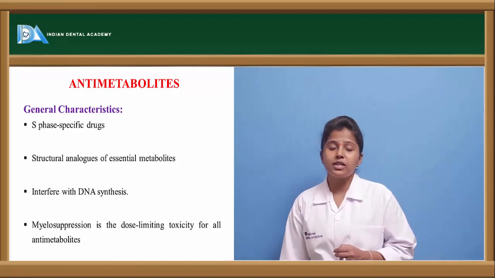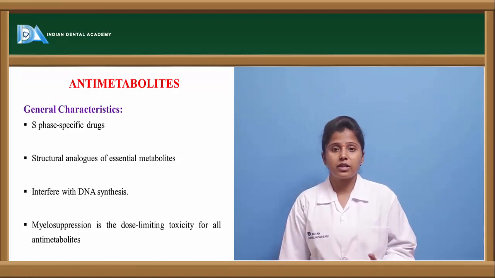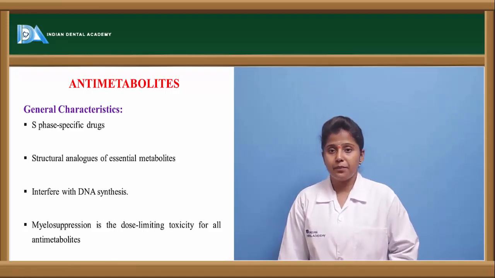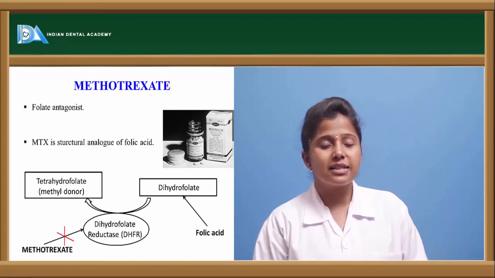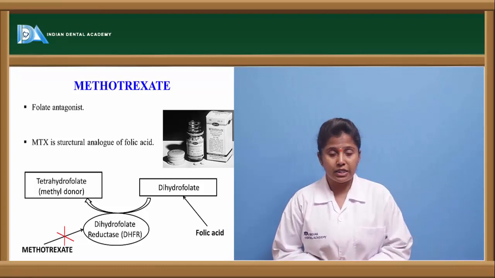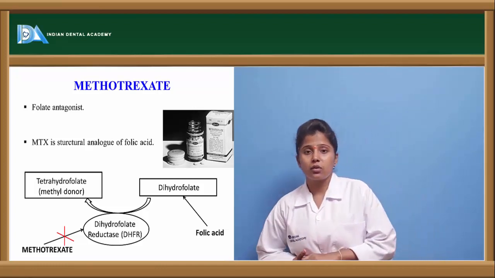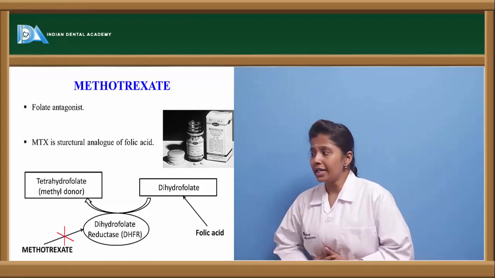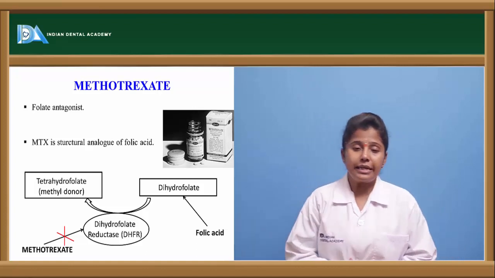One of the toxicities of these anti-metabolites is myelosuppression. So if they are given in higher doses, it causes the suppression of the immune system. Let us see the drug, that is methotrexate. So methotrexate is a folate antagonist. So in anti-metabolites we have folate antagonist, purine antagonist and pyrimidine antagonist. This folate antagonist is methotrexate, and this methotrexate is a structural analog of folic acid.